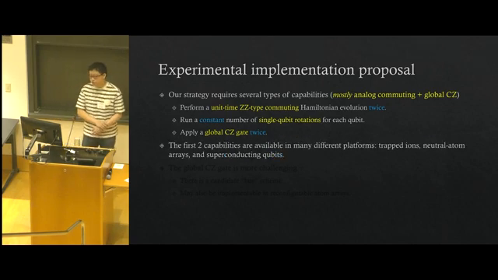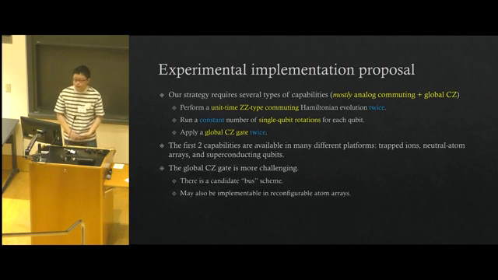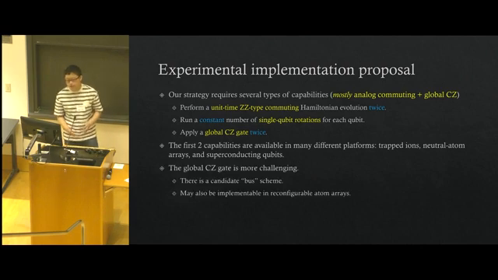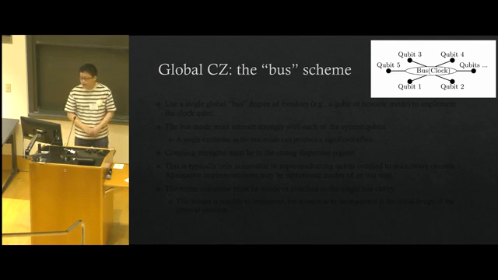You can see that the first 2 capabilities are available in many different platforms, trapped ions, neutral atom arrays, and superconducting qubits. But the global CZ gate part is obviously more challenging. So we have 2 candidate schemes to implement it. One of these is the boson scheme, the other is related to the reconfigurable atom arrays. Let's see, what is the boson scheme?